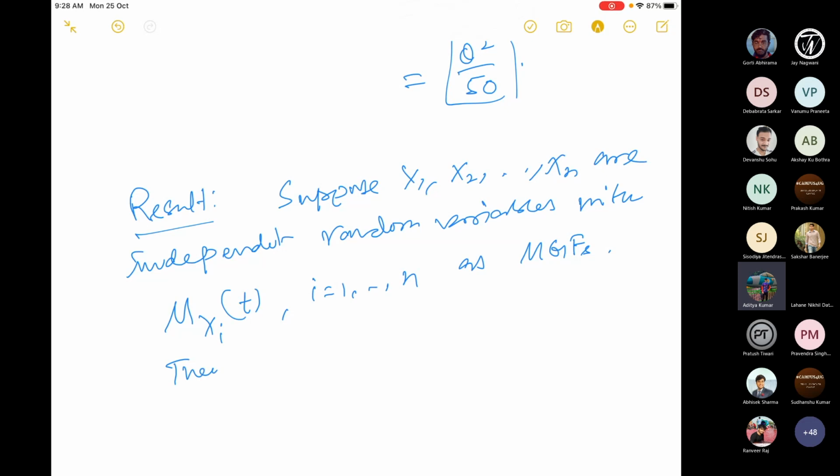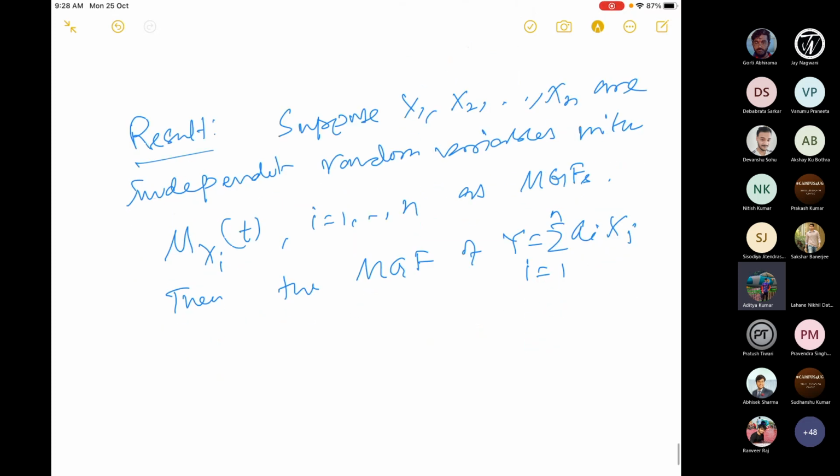Then the MGF of y, which is a linear sum of these independent random variables, is nothing but the product of the moments with a twist, because a_i is also here: M_y(t) is the product for i equal to 1 to n of M_xi(a_i t).